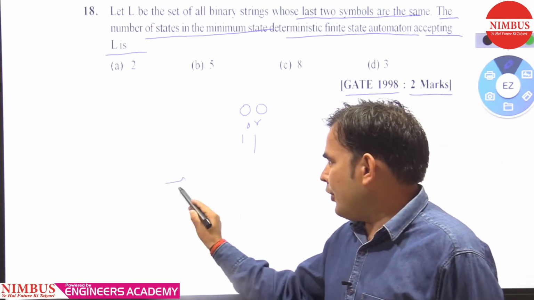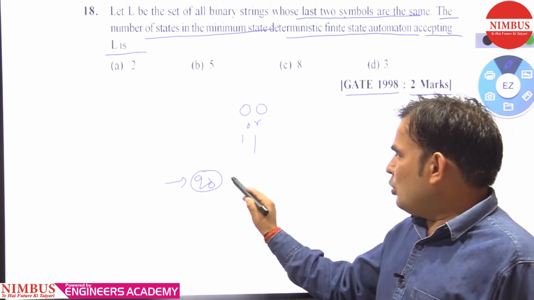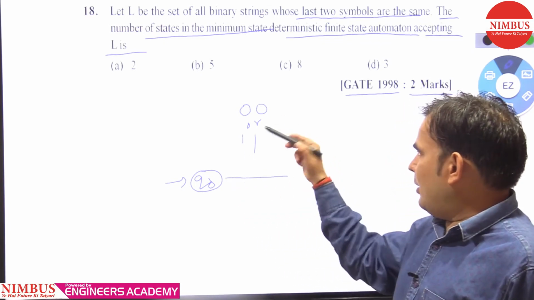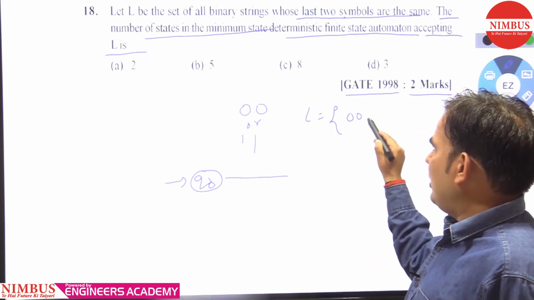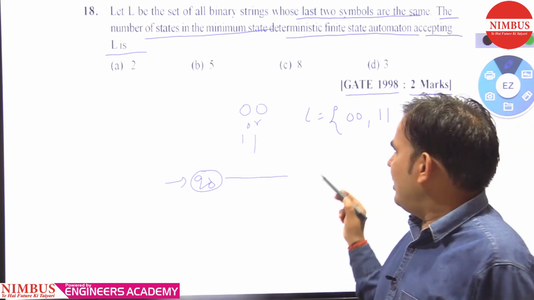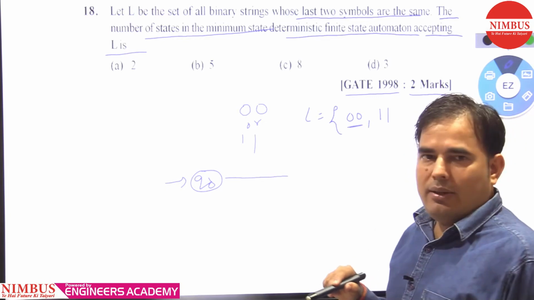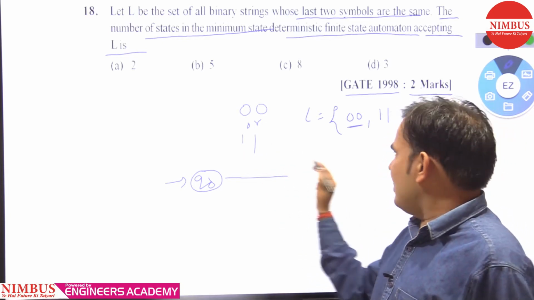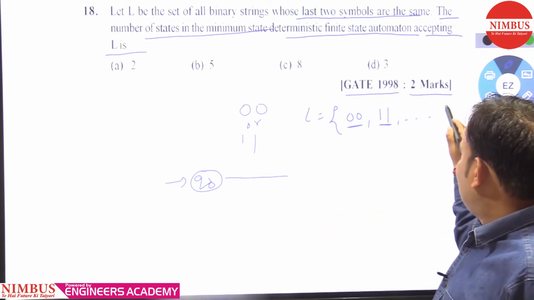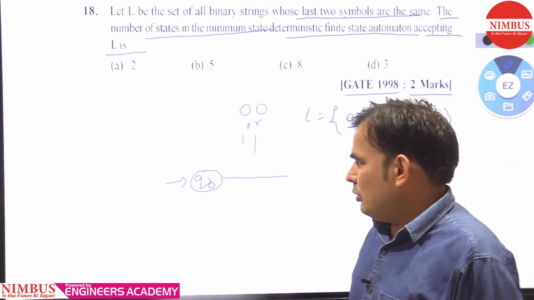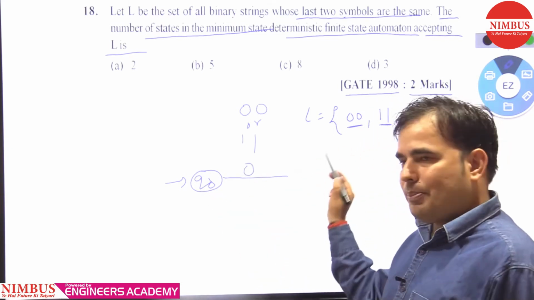If Q naught is the starting state, then what does the language contain? L can contain 0 0, it can contain 1 1, right? Because the last 2 symbols are the same, the minimum string can be 0 0, or when the last 2 symbols are 1 1, the minimum string is 1 1. So if the starting state is Q naught, then 0 0 is accepting.